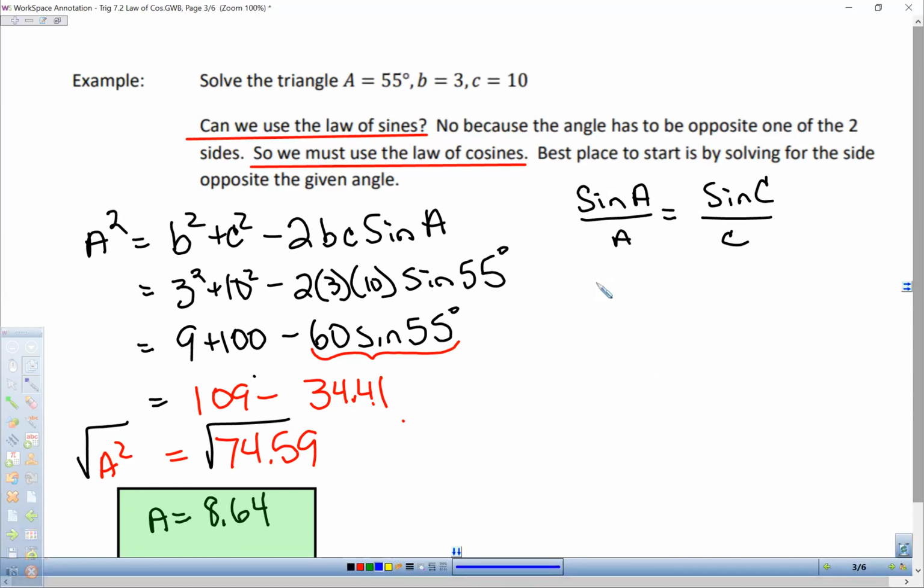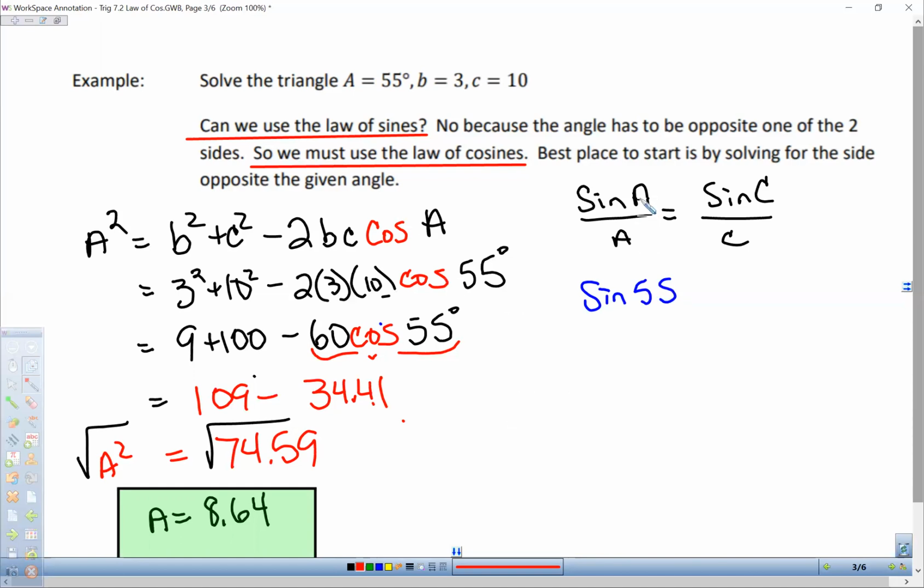Okay, so the sine of 55, and no one caught me. I'm going to go back and fix all of this. Let's go back to the previous problem. The numbers are right. I just wrote sine instead of cosine. So this should have been cosine, cosine, and cosine. I was copying it from my notes as far as the numbers. The numbers are accurate, but it should be cosine.